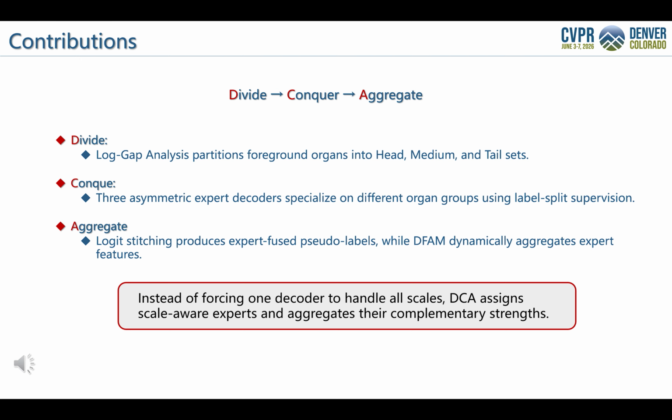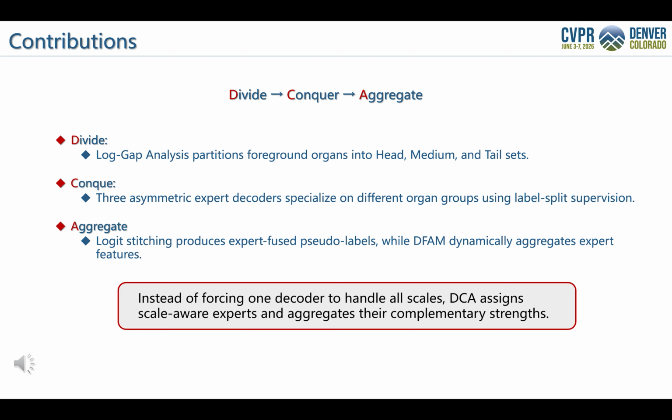This slide summarizes our main idea: divide, conquer, and aggregate. First, in the divide stage, we use log gap analysis to partition foreground organs into head, medium, and tail groups in a data-driven way. Second, in the conquer stage, we train 3 asymmetric expert decoders with label split supervision, so each expert specializes in its own organ group and avoids interference from other classes.